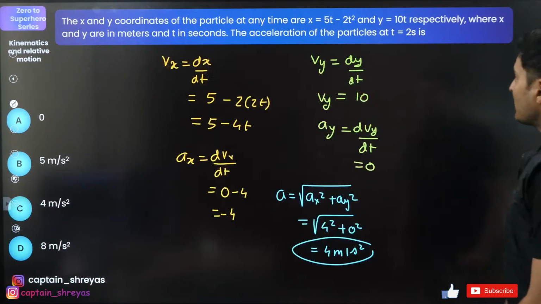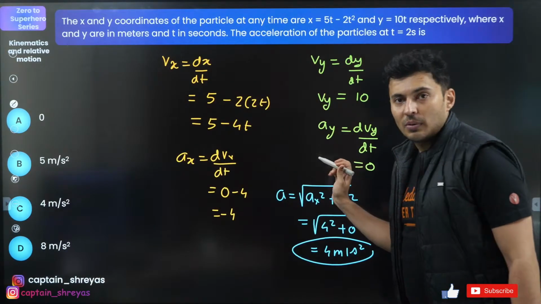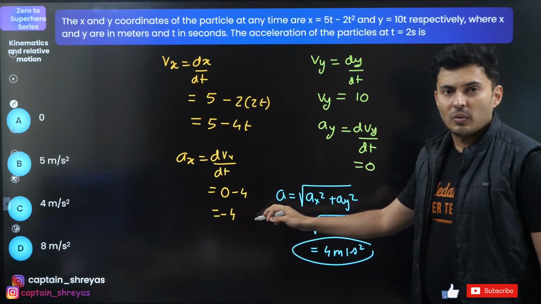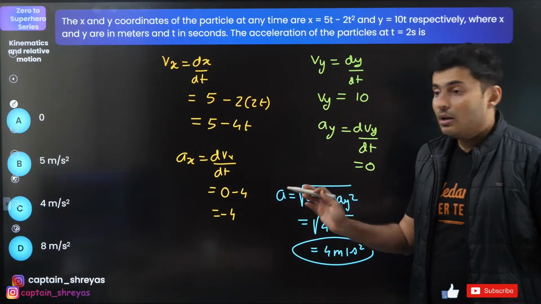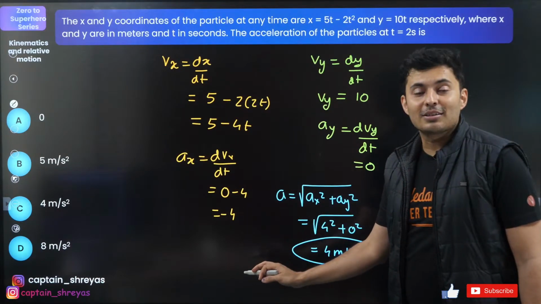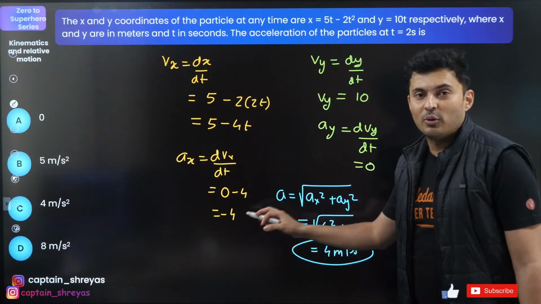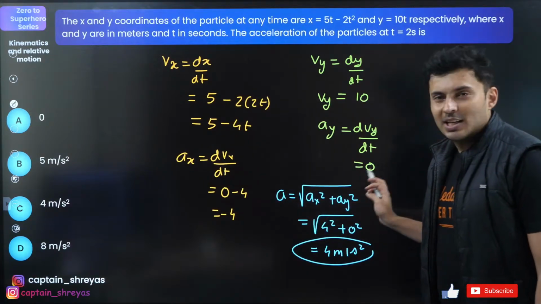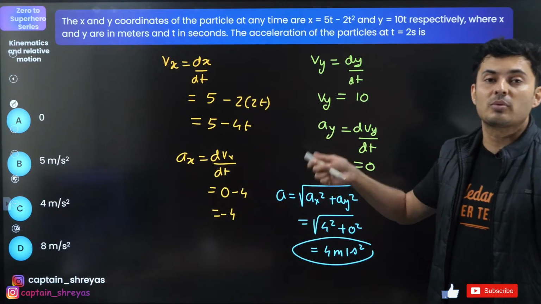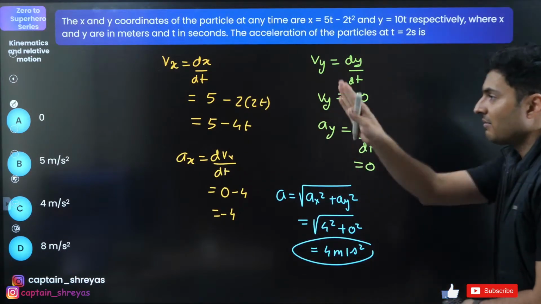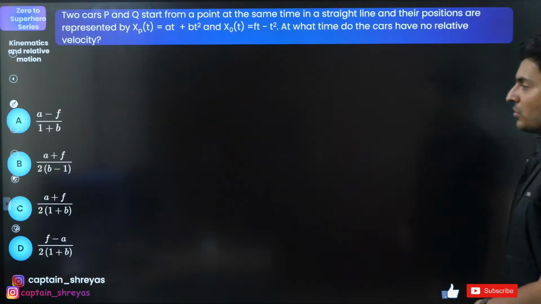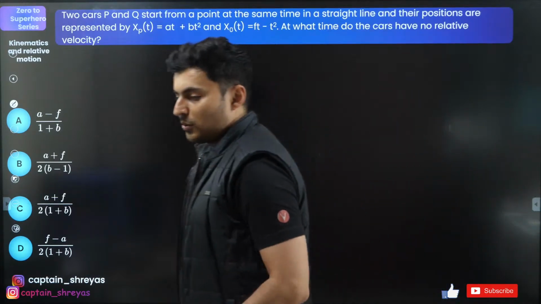Sometimes this may not be 0. Sometimes this may be 0. Who knows? The idea is x and y components will be separate. Don't add these accelerations. You find this acceleration to be 4, this acceleration to be 2. Total is not 4 plus 2. It will be root of 4 square plus 2 square. Okay? Because they are in different perpendicular directions. Resultant will be the hypotenuse. Wow, what a question we have now.